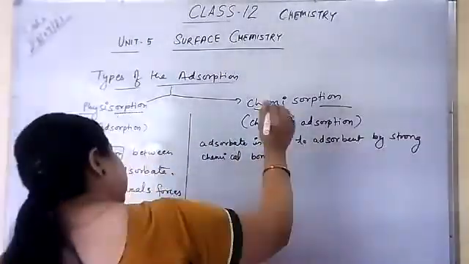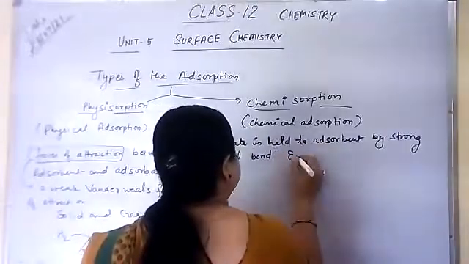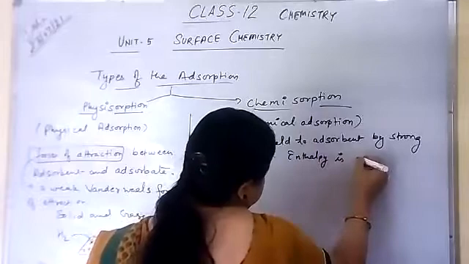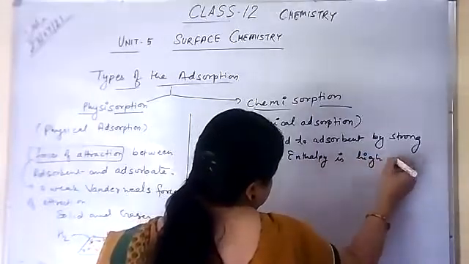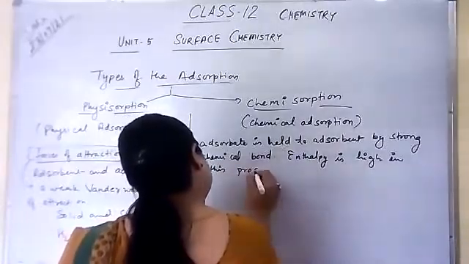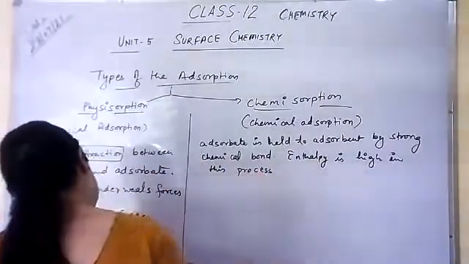Okay. And in this process, the enthalpy of this process is high. Correct.